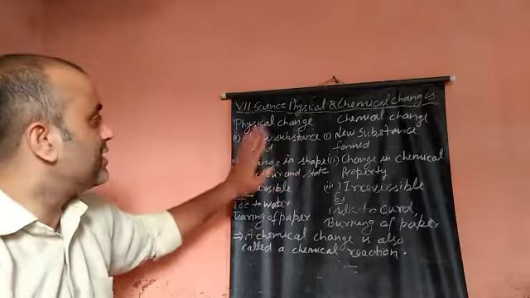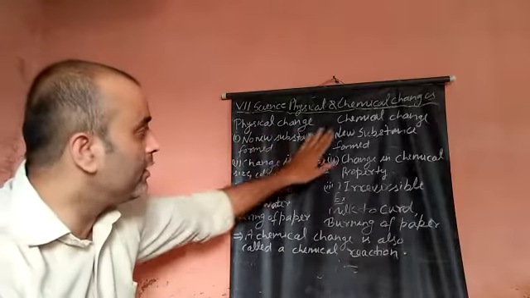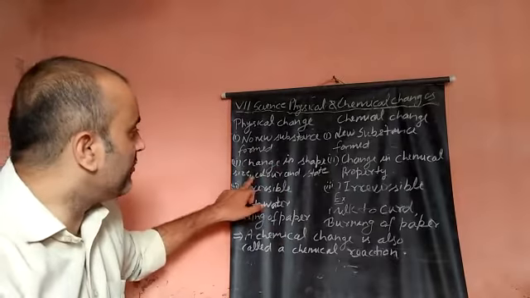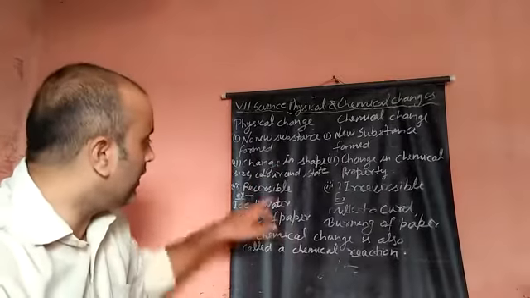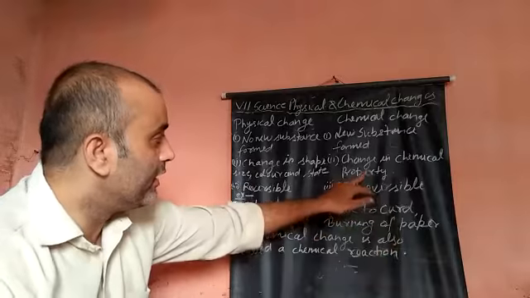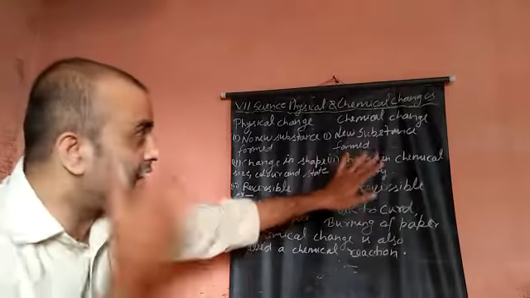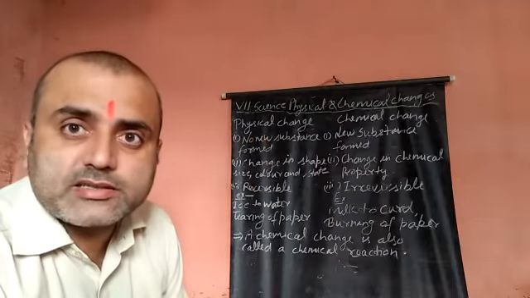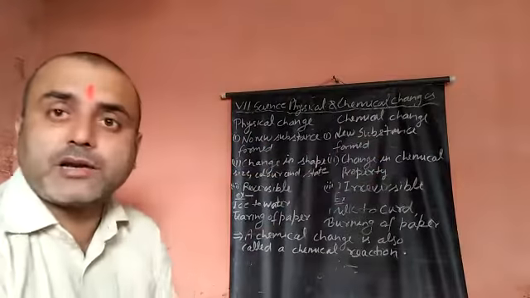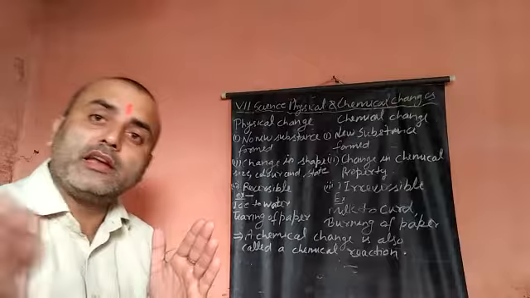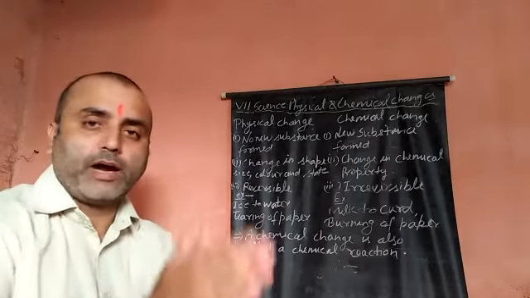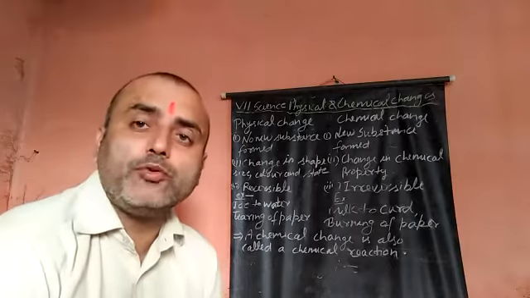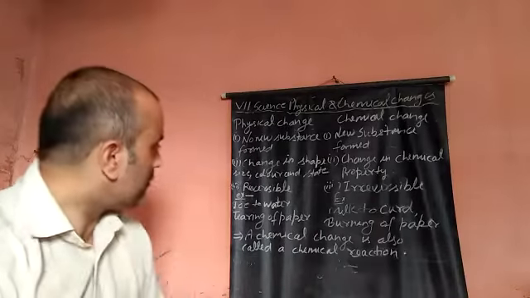So once again, in a physical change no new substance is formed; in a chemical change a new substance is formed. A physical change is only a change in shape, size, color and state. It is a reversible change. A chemical change is a permanent change, and a physical change is a temporary change, because milk to curd is a permanent change, while water to ice is temporary. Why? Because after some time you can get water again.